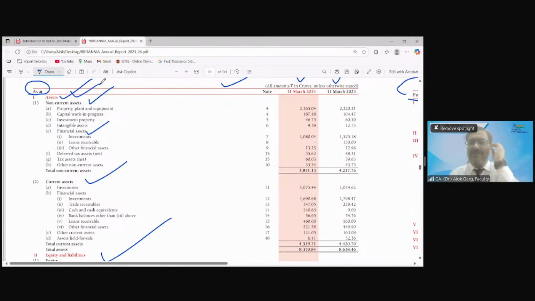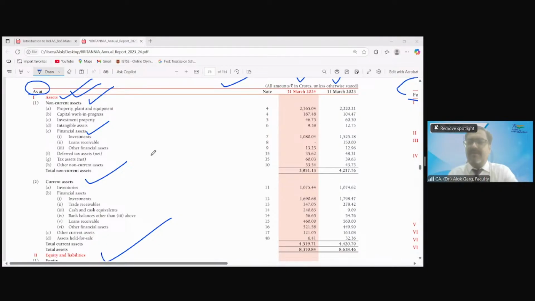In ICAI, how does the balance sheet start? What was the format of Division 1? Equity and liability. Yes, equity. Equity comes first, then liability, then assets. But in Division 2 to Schedule 3, asset comes first. Why? Why did we change the format? Why?